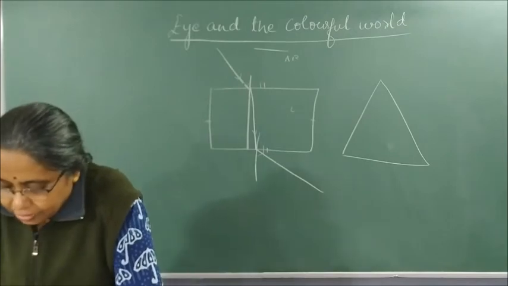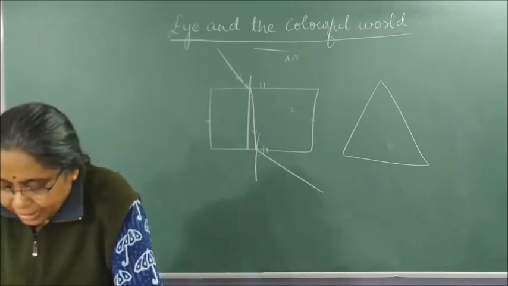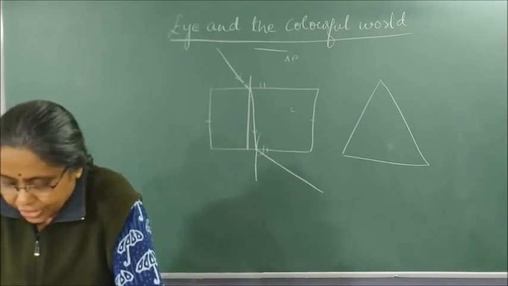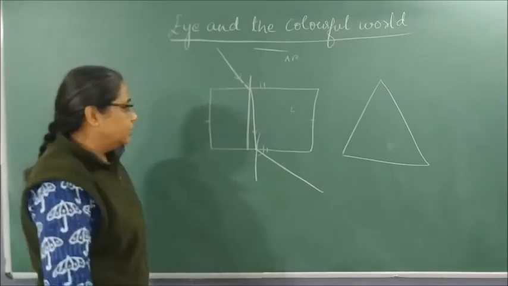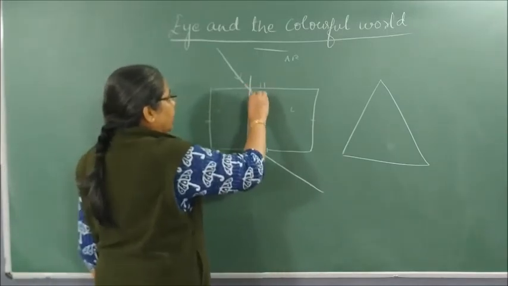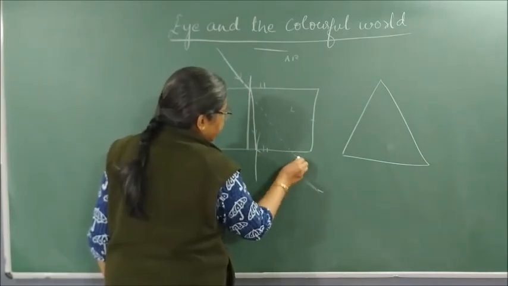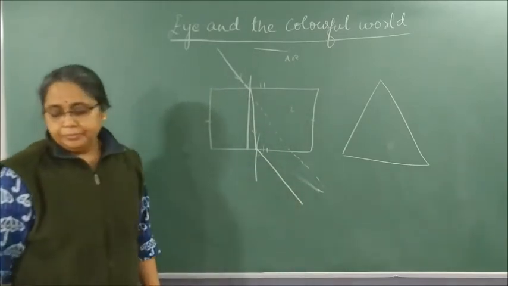For parallel refracting surfaces, as in the glass slab, the emergent ray is parallel to the incident ray. Correct? We have done this. We extend the incident ray backward and we say the emergent ray is parallel to the incident ray.